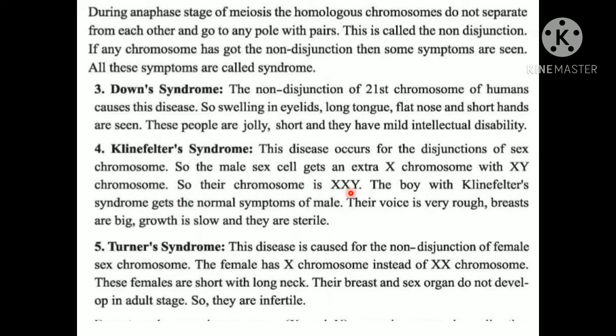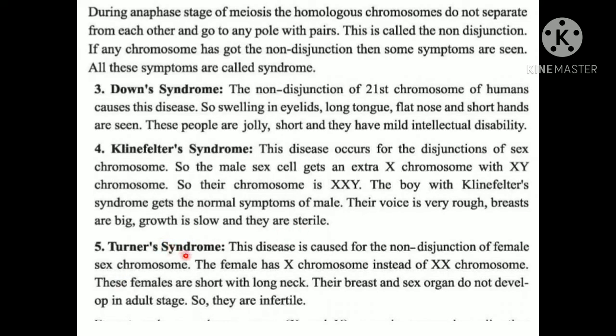We generally know that boys, or the male sex, have X and Y chromosomes. But in this syndrome, they have an extra X chromosome, so their chromosome is XXY. The boy with Klinefelter syndrome gets the normal symptoms of a male. Their voice is very rough, breasts are big, growth is slow and they are sterile.